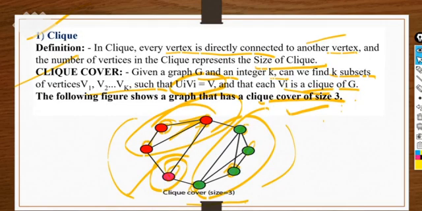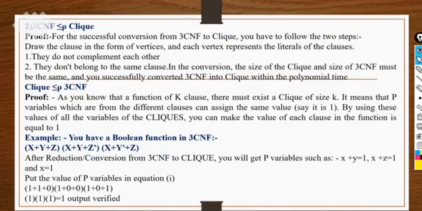Right? So the 3CNF problem we have already discussed. Now we are covering the size 3 clique cover here. So it is the given problem. We don't have to do anything with this graph. We have taken it as an example with size 3, so three different colors are there. No need to cover graph coloring and all. It is given to you in the question itself. So now it's time to decide whether clique is NPC or not.